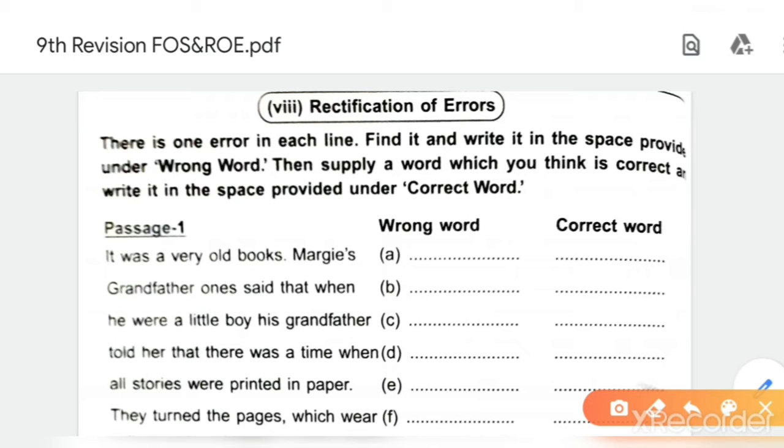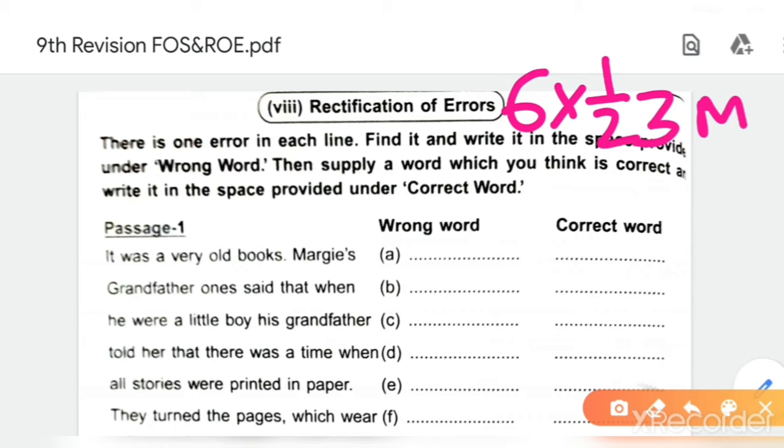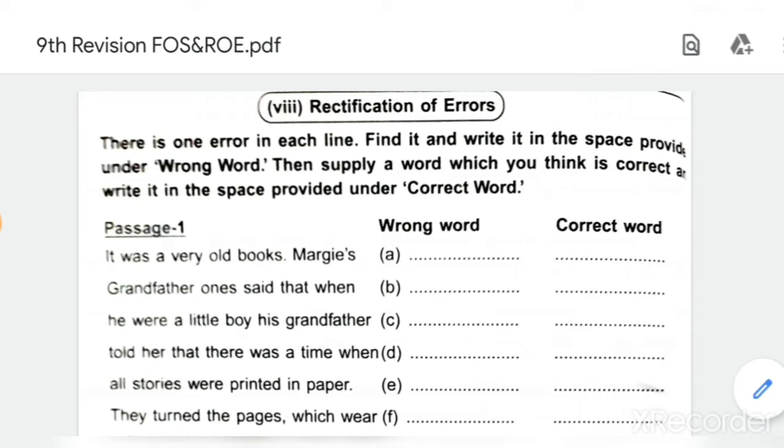In exam, this question is asked for 3 marks, for which 6 blanks will be given. Each blank will be of half mark, so it will be 3 marks. Okay, so here 6 mistakes are given in each line. See, start reading the passage.